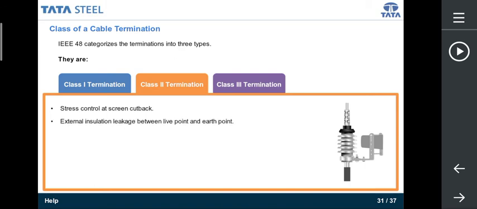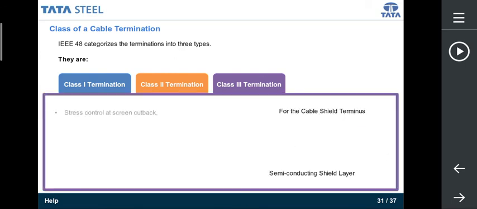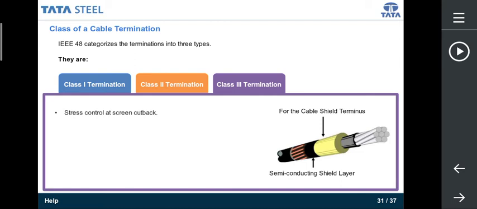Class 2 termination provides stress control at screen cutback, and external insulation leakage between live point and earth point. Class 3 termination provides stress control at screen cutback.